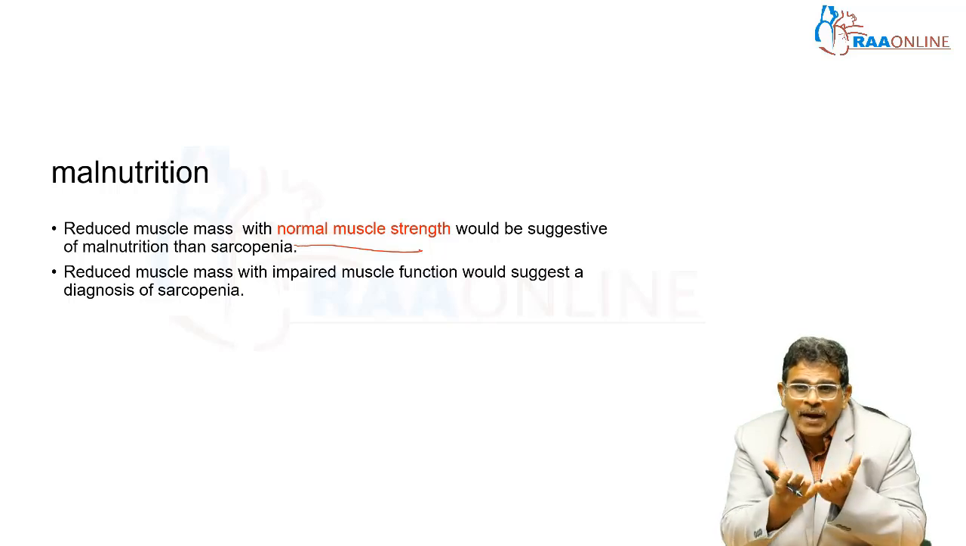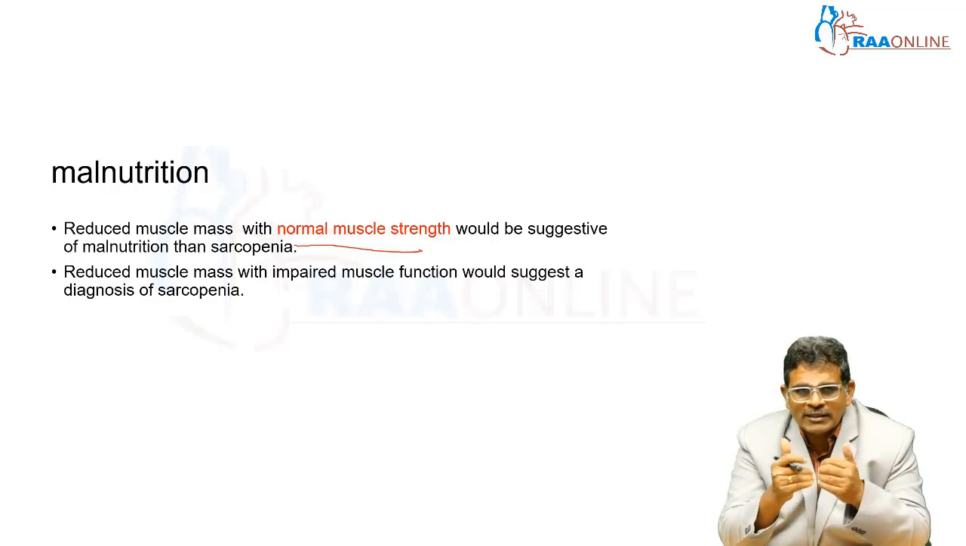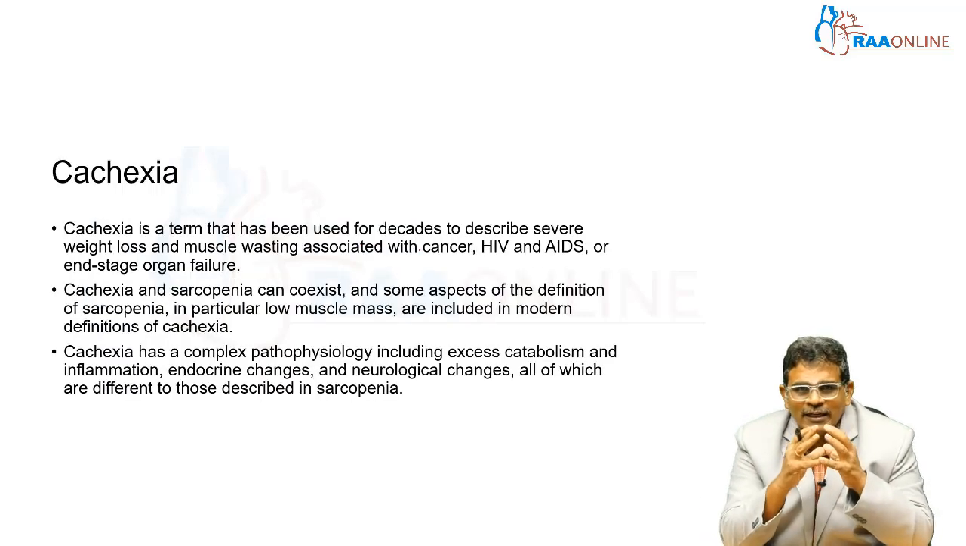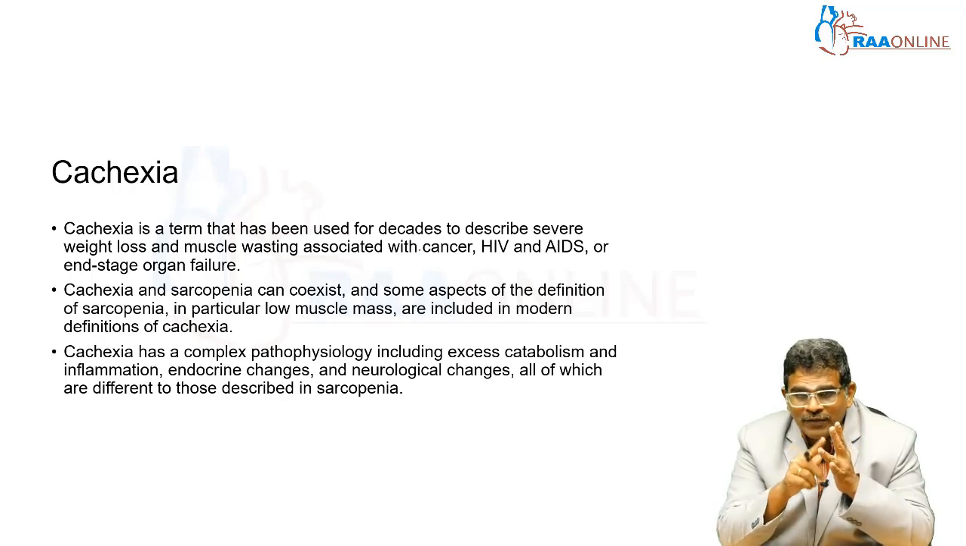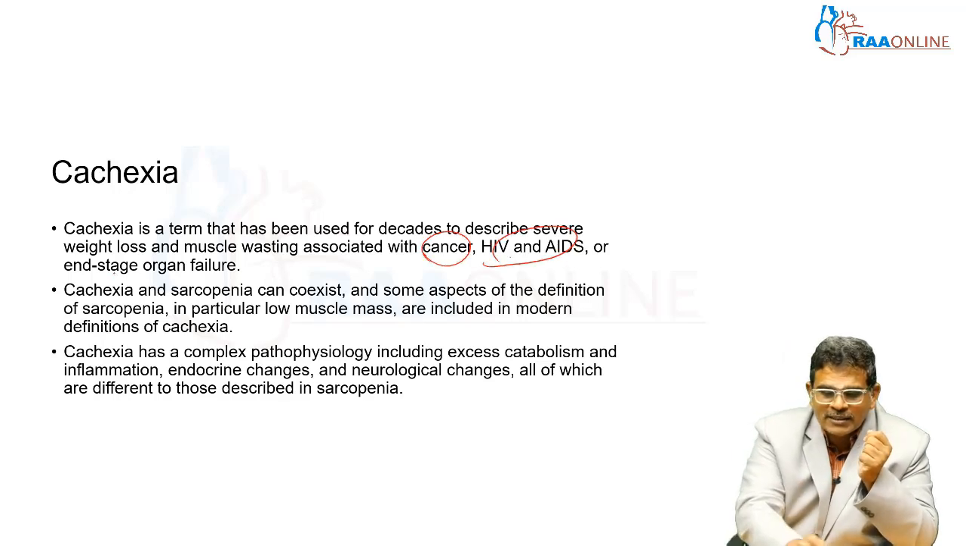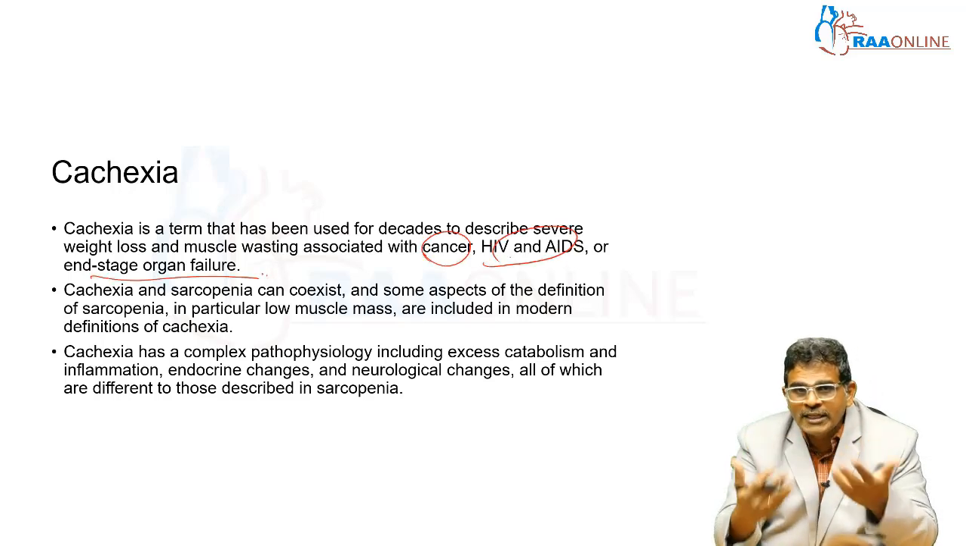Reduced muscle mass with impaired muscle function, as we had discussed, suggests sarcopenia. So that is the first differential diagnosis that comes into our mind. The second is cachexia. In cachexia, the muscle mass wasting happens with terminal diseases like cancer, HIV and AIDS, or with end-stage organ failure. So when it comes to the terminal stages of an ongoing disease process, we call it cachexia.